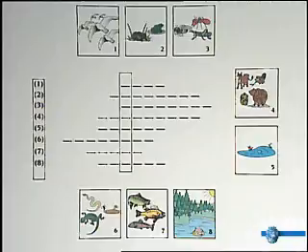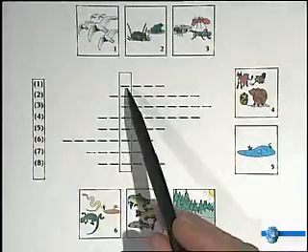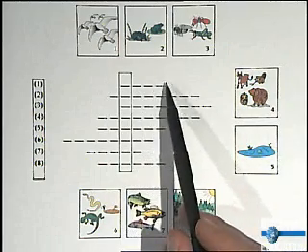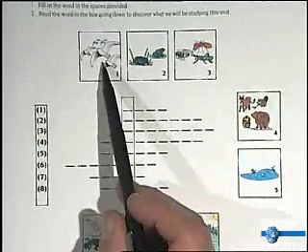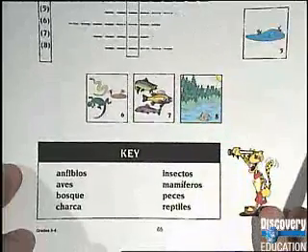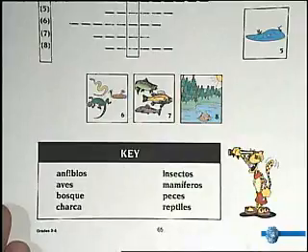I found something that really kind of helps me, okay? And that is, if I come over here and I see, oh, let's see, 1, 2, 3, 4. This word is going to have 4 letters for this group of animals. Now, if I look down here, I can see that there's only one word in my key that has 4 letters. Can you identify that?